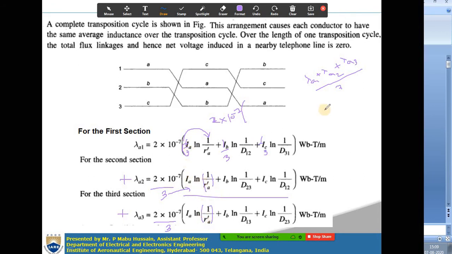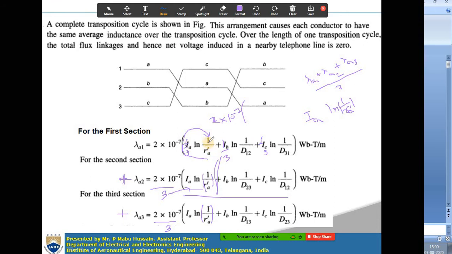Okay. So then take IA as common. Then you have ln 1 by RA dash whole to the power of 1 by 3, ln 1 by RA dash whole to the power of 1 by 3, ln 1 by RA dash whole to the power of 1 by 3. So you are summing here. ln A plus ln B plus ln C is equal to ln of the product of all these.